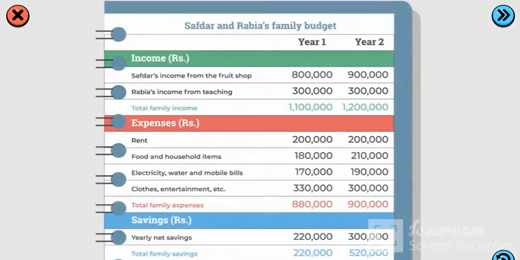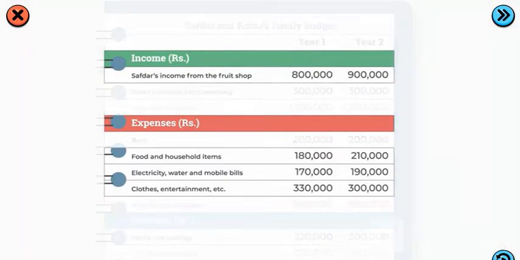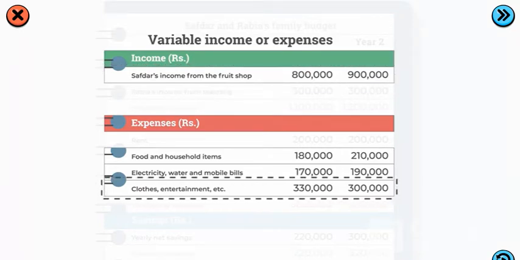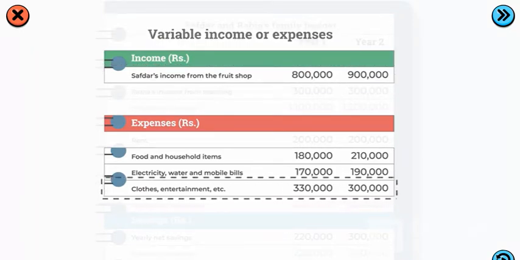Some types of income and expenses change over time. These are called variable income or expenses. For example, Saftar's income from the fruit shop changes due to customer demand, and the money the family spends on clothes, entertainment, etc. also varies.